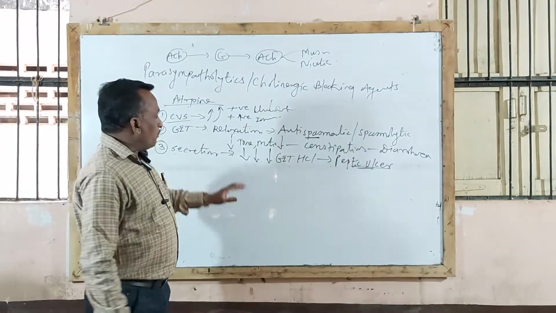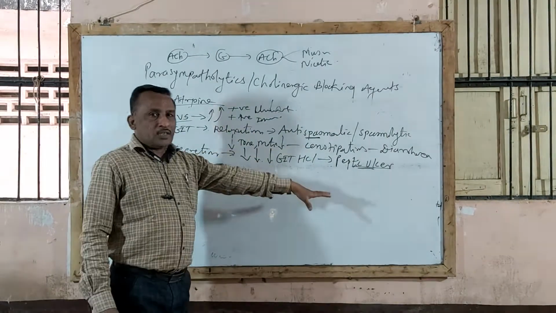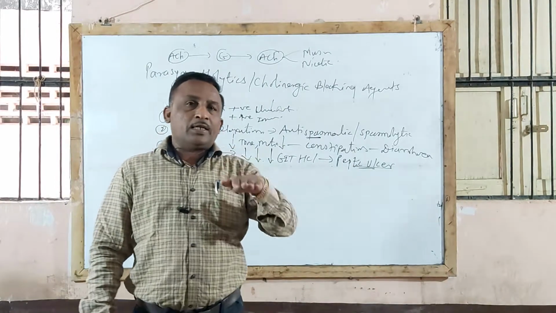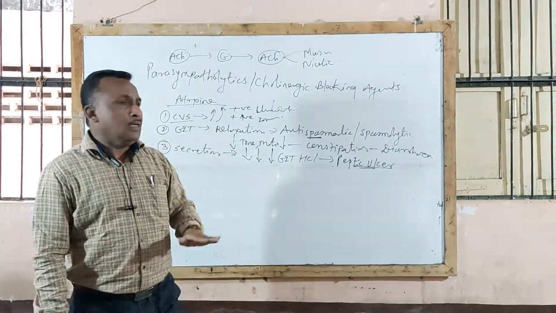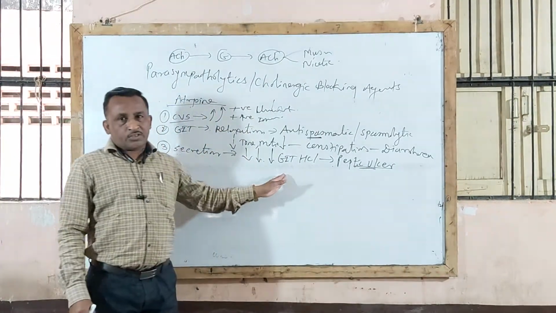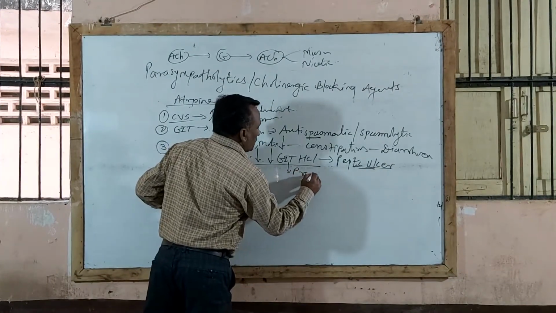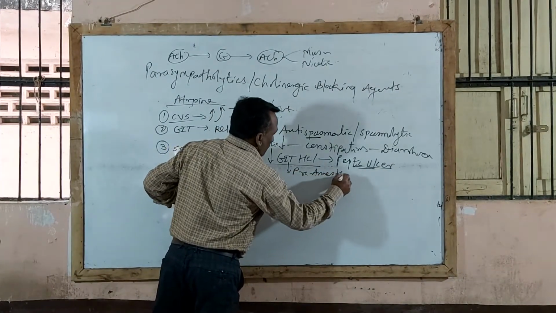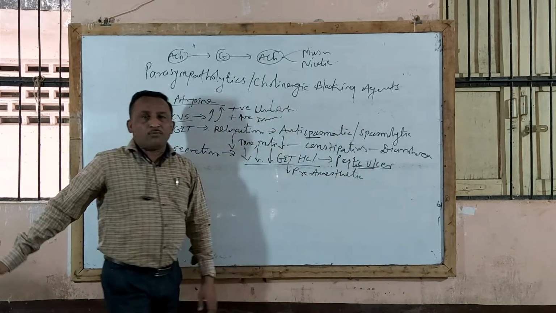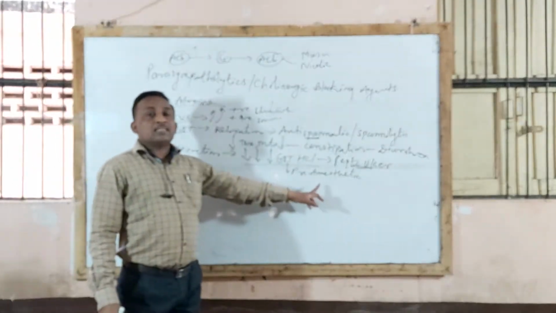In addition to this, because of the decrease in all types of secretion, that is the effect on secretory glands, it decreases bronchial, nasal, salivary and GIT secretion, and therefore atropine is used as pre-anesthetic medication. Sometimes they will ask why atropine is used as pre-anesthetic medicament.